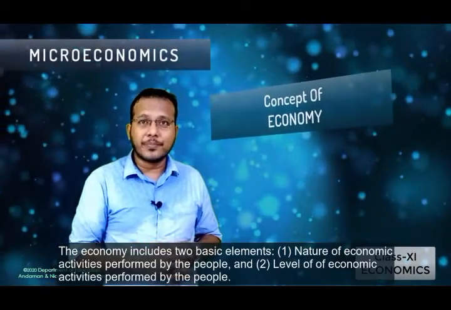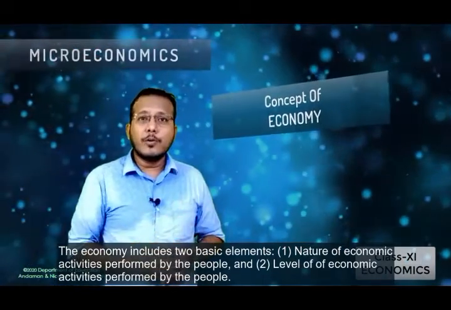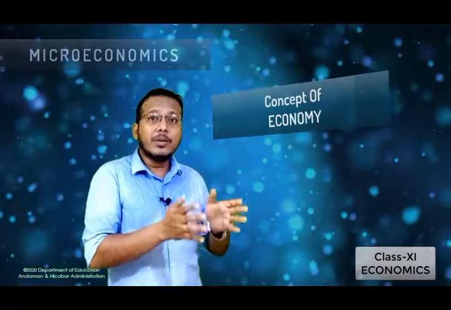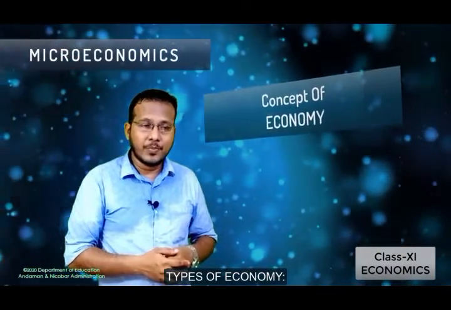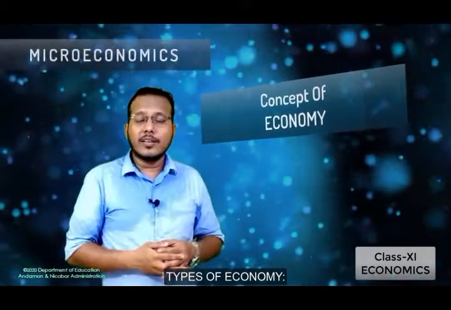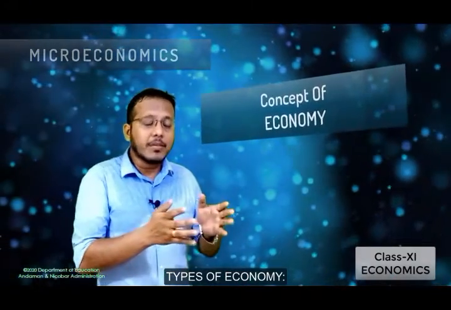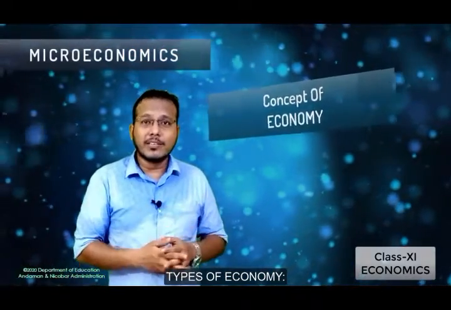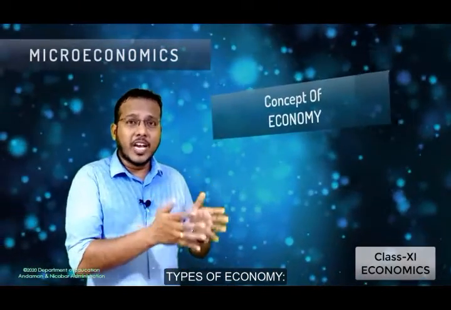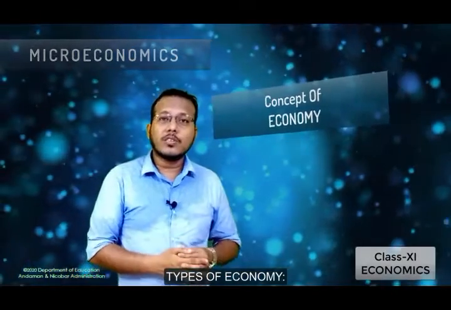Here, the economy can be further classified into three types, based on the degree of control by the government. How can it be classified? Take the example of countries like China, Russia and North Korea.